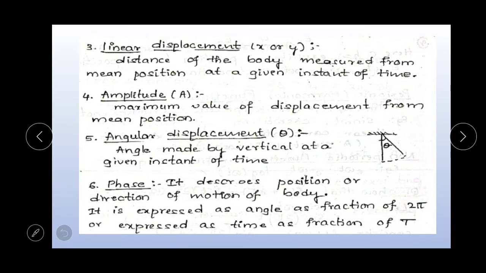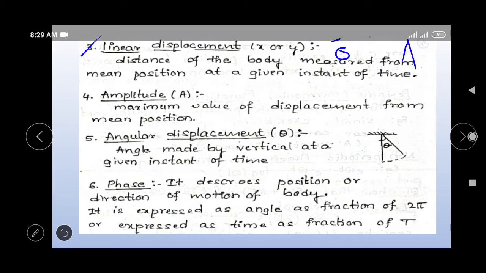Next term is linear displacement. As you know, it is denoted by small x or y. It is the distance of the body measured from the mean position at a given instant of time. If you consider an example, here the mean position is the origin. Suppose this is the origin O.